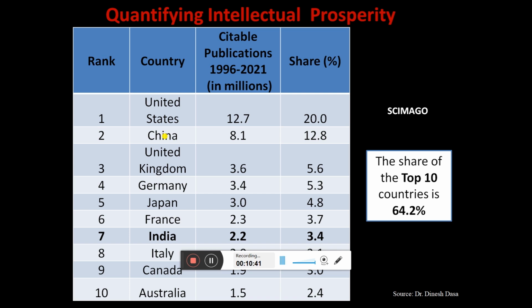So this is why the new National Education Policy is giving more weightage to research, because if we publish more scientific research, it will have more citations, and that is how our country will develop.